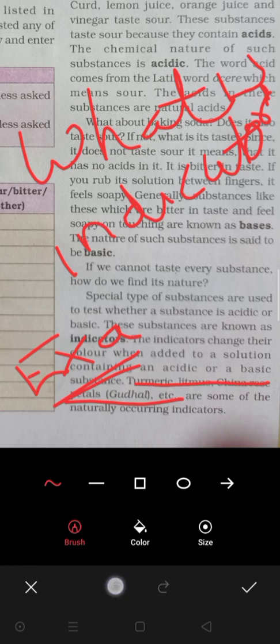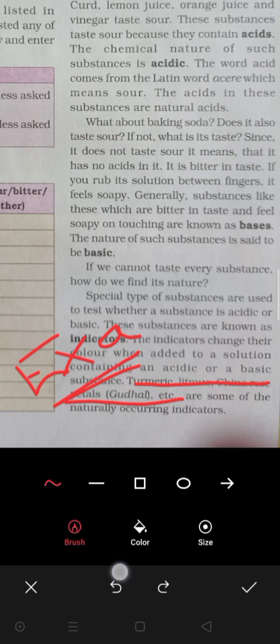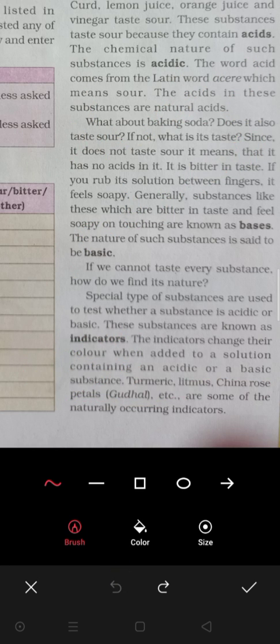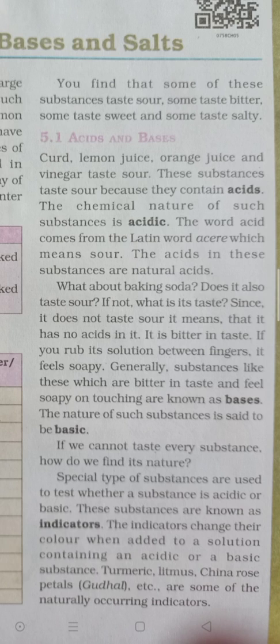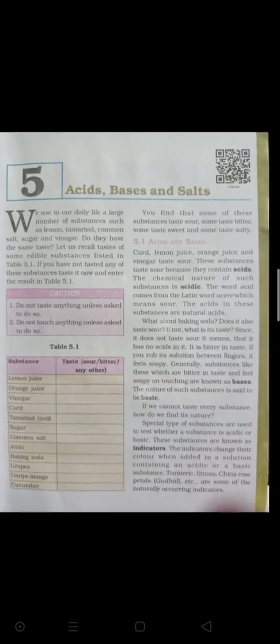ये जो टर्मरिक है, चाइना रोज़ है, these are certain नेचुरल इंडिकेटर. वो हमें रेडीमेड मिलते हैं, हमें उनको बनाना पड़ता नहीं है. टर्मरिक यानी कि हल्दी, हम बनाते हैं उसको नहीं, we get naturally from the plants, right. The litmus that we get from the plants, but it is a chemically processed substance. Okay, उसको केमिकल से ट्रीट करके हमें मिलता है. Clear? Now after that china rose petal, that is the natural indicator. Jasud. Okay, these are some of the examples of the natural indicator.